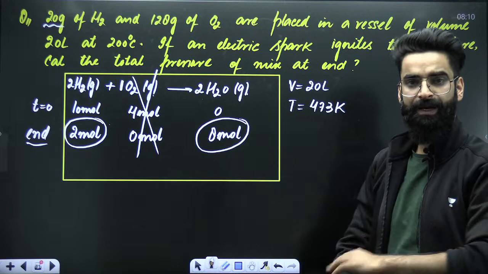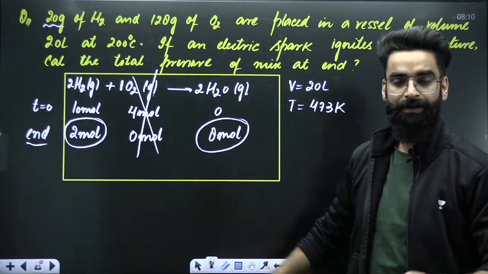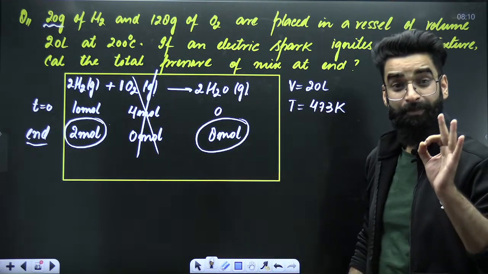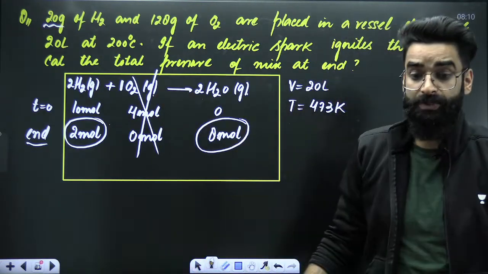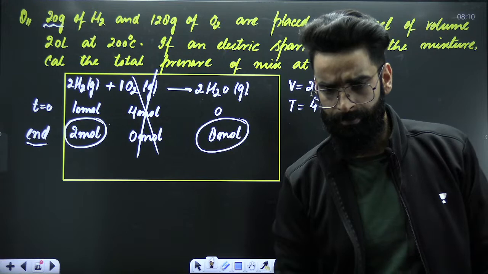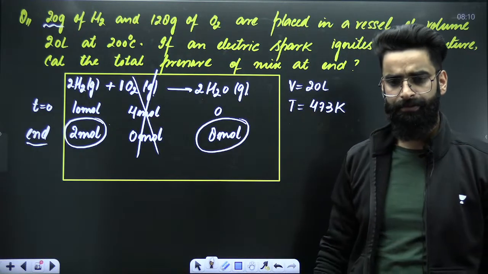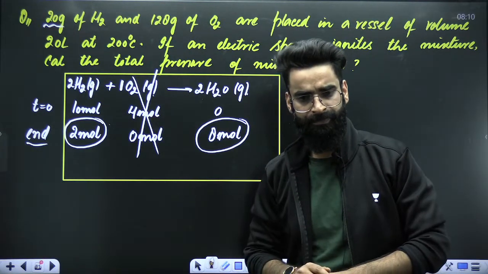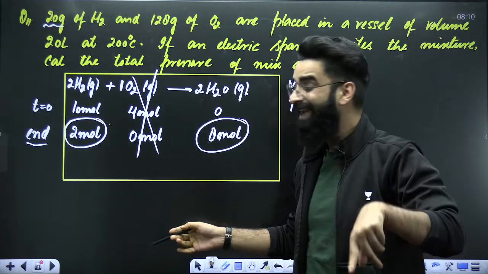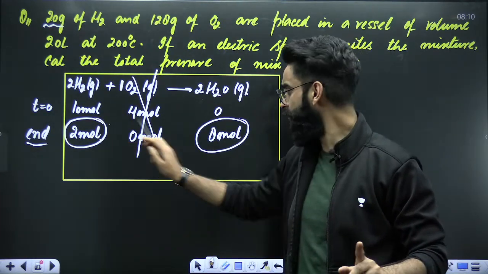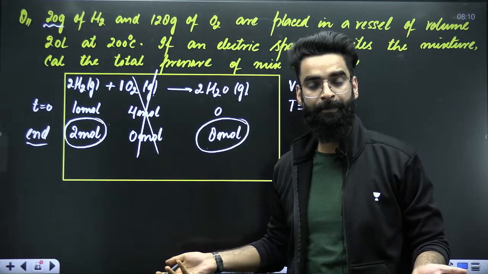Now you tell me, at the end, can I say the total pressure of the mixture due to O2 will be 0 because O2 is not there in the container? O2 is gone. Finally, in the container, you will find 2 moles of H2 and 8 moles of water.